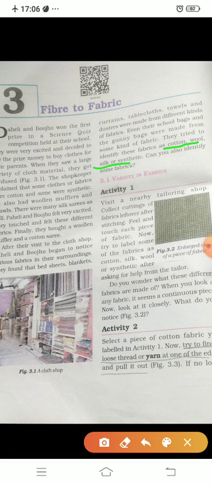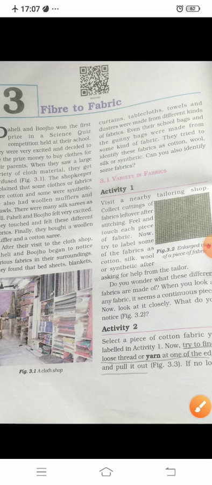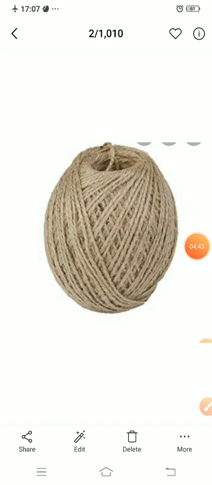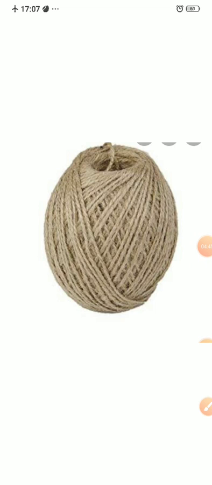And what are gunny bags? Children, do you know what gunny bags are? You all know what a school bag is, but do you know what gunny bags are? Here, children, this is the jute from which the gunny bags are prepared.